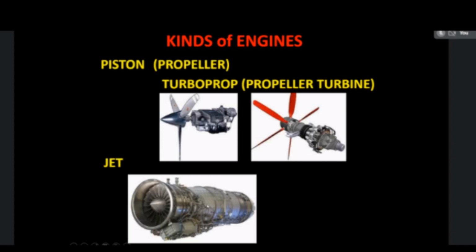Now we are going to see the different parts of the aircraft. As I told earlier, this is the center body, this one is the wing, this one is the tail plane, and this one is the empennage, that is, the landing gear. And in this diagram, we can see more types of control devices. One by one, we are going to see the control devices in the aircraft.